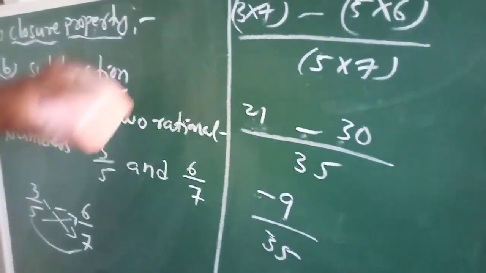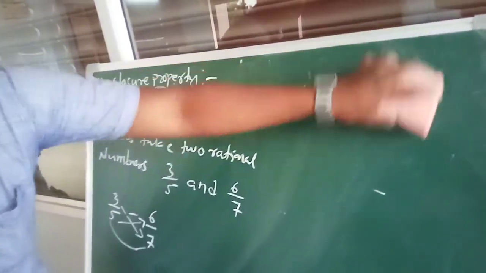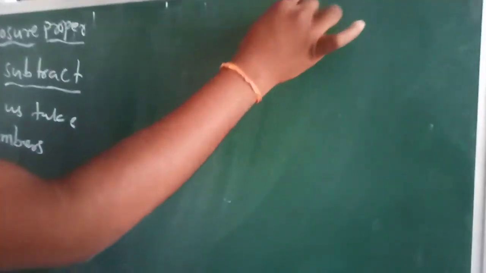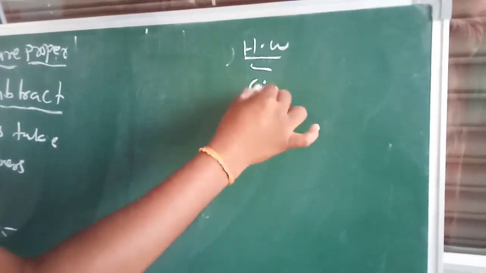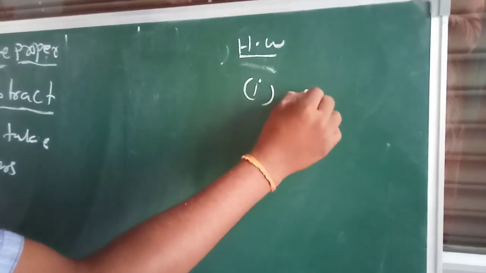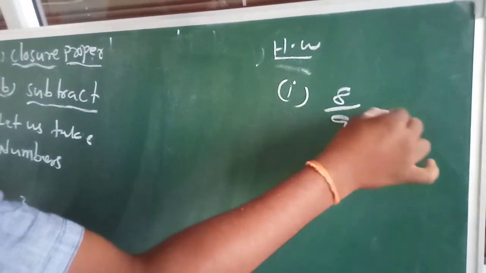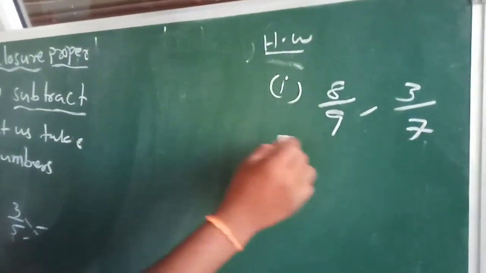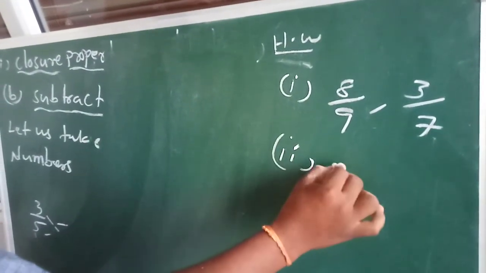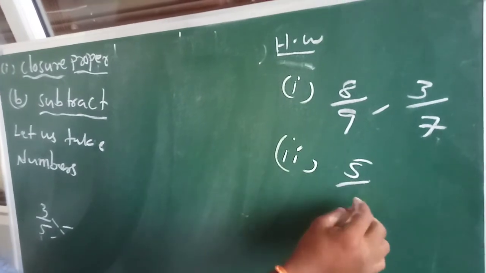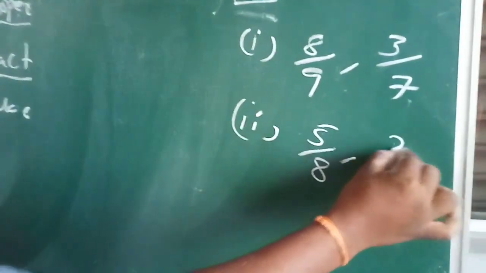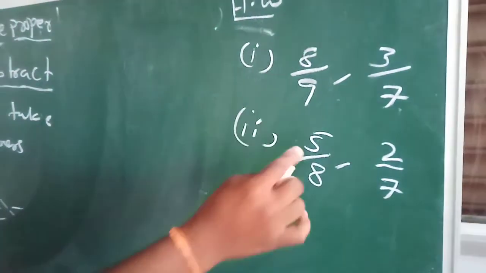Thank you, children. You just follow the work. For addition we take like this, for subtraction we take like this. These two. Thank you.